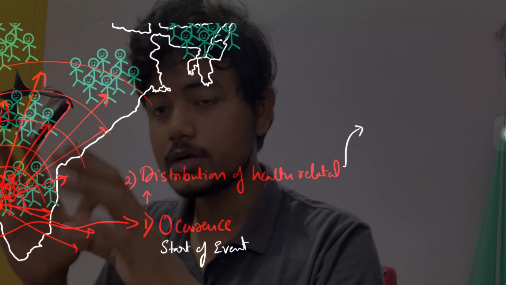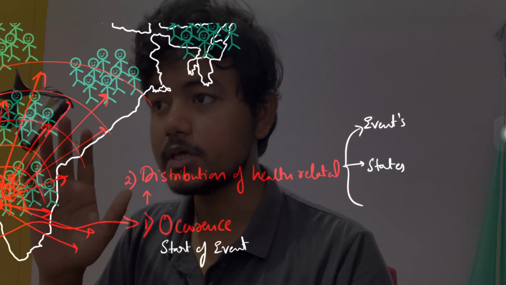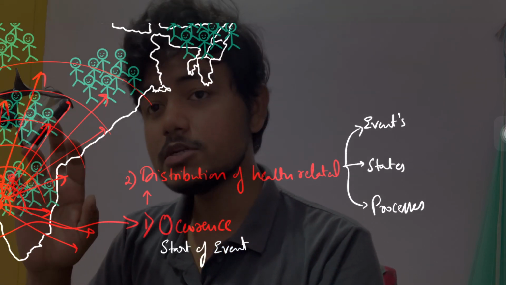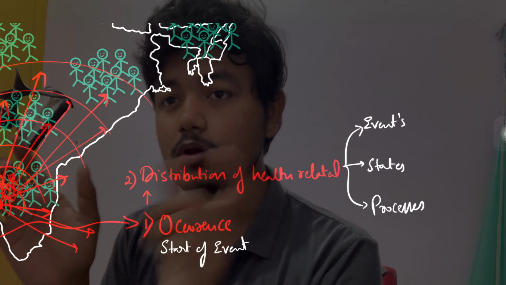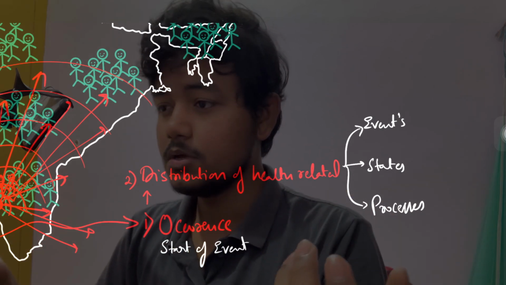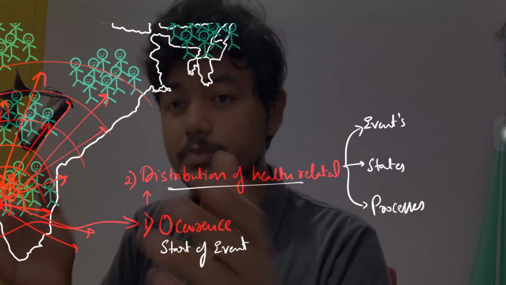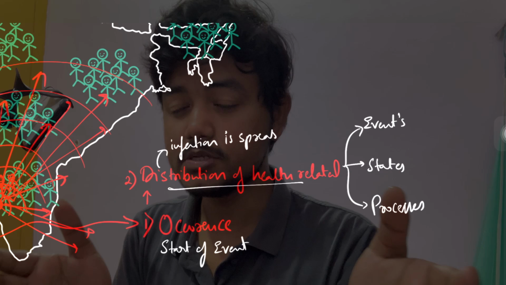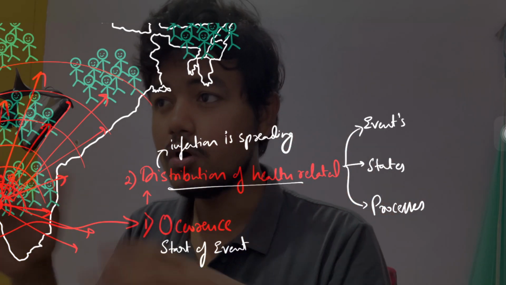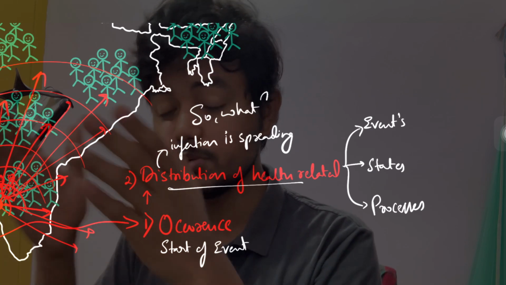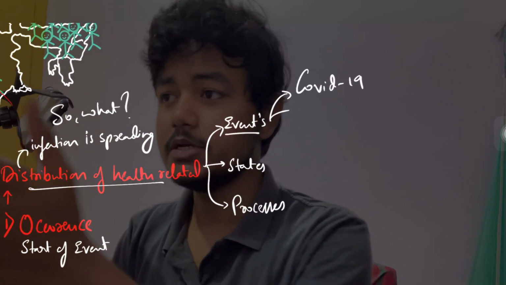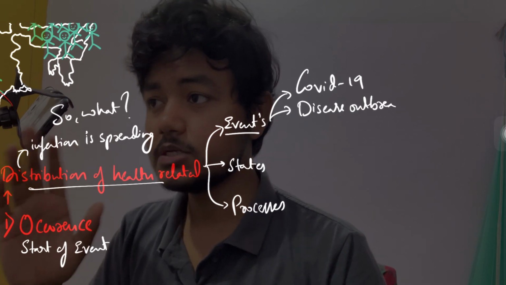Now let's understand what he is trying to say. What do we mean by events and states and processes? So what do we mean by events? Events means something is happening, something special is happening, or something not so special is happening, or some disease is happening, or whatever the thing is happening across the globe. All these are events, right? Similarly, at this point it is COVID-19, and for some other example it can be any other disease outbreak. So that is the event.